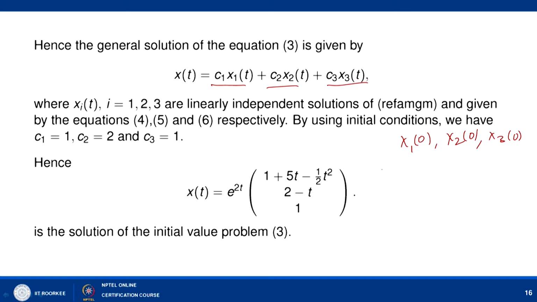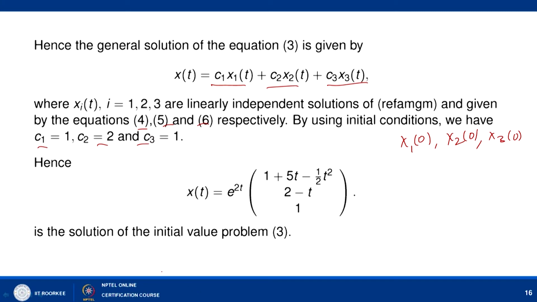We can write that the xi(t) are linearly independent solutions of equation 9, given by equations 4, 5 and 6 respectively, and using the initial condition we can fix our constants C1, C2 and C3.